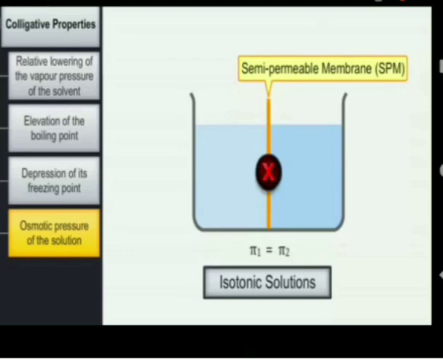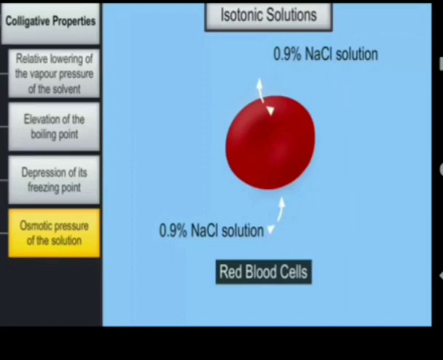If a semi-permeable membrane is set up in between these two, there will be no movement of solvent particles, and the solutions are said to be isotonic solutions. Experimentally it is proved that a 0.9% NaCl solution has equal osmotic pressure with the inside of a red blood cell. So outside the cell and inside a cell there is equal pressure. There will be no movement of solvent particles.